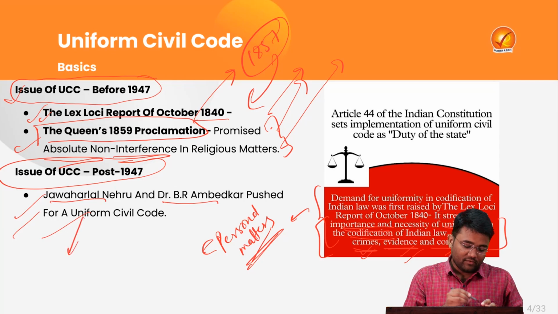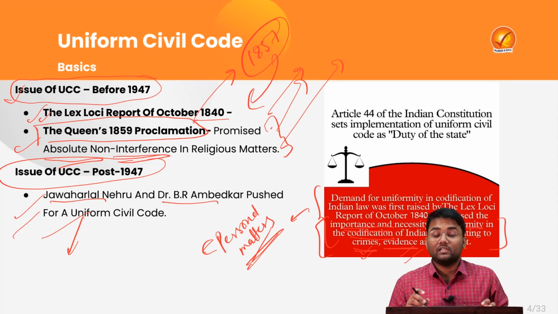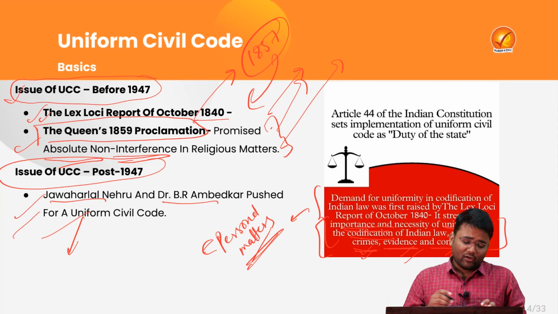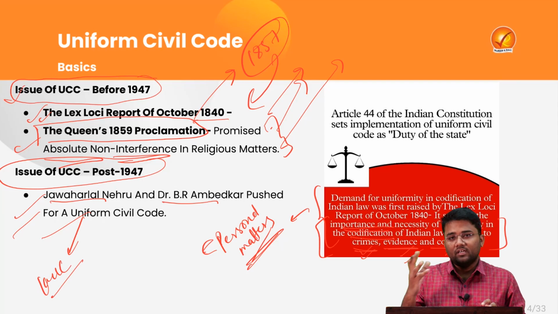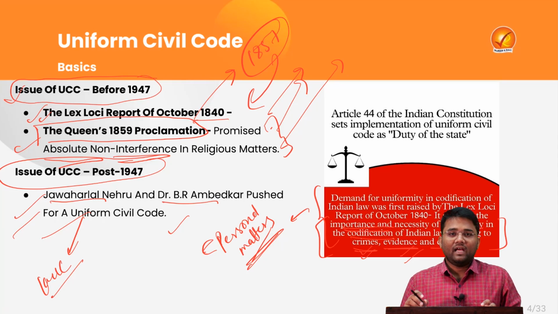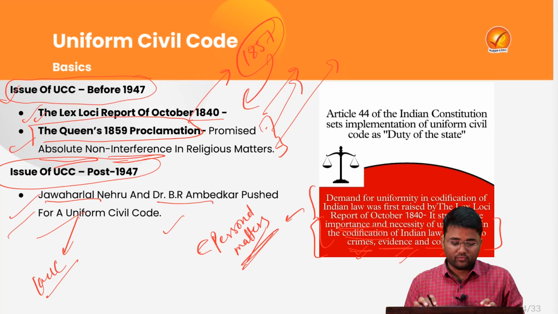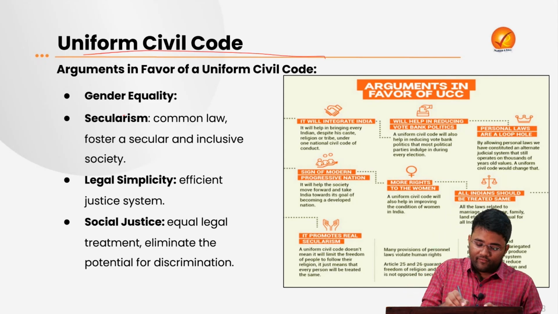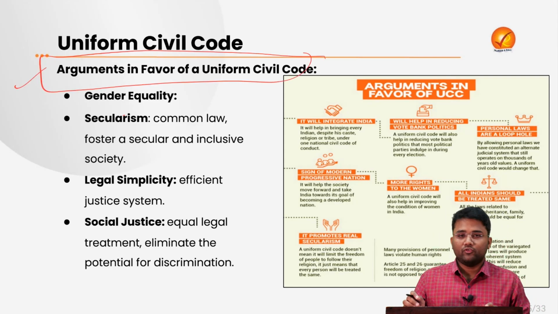But due to opposition from religious fundamentalists and lack of awareness among the different religious societies, the Uniform Civil Code could not see the light of day, and ultimately it has been kept under Part 4 of the Constitution of India, under the Directive Principles of State Policy, in Article 44 of the Constitution.